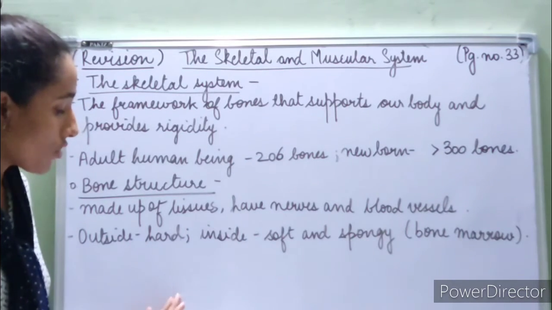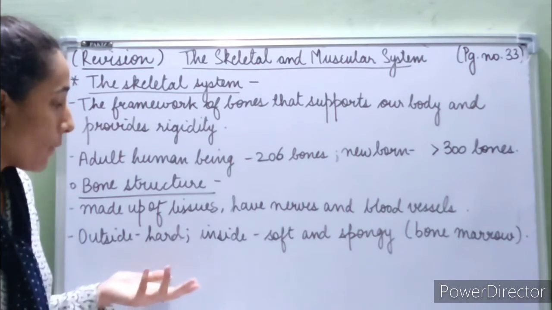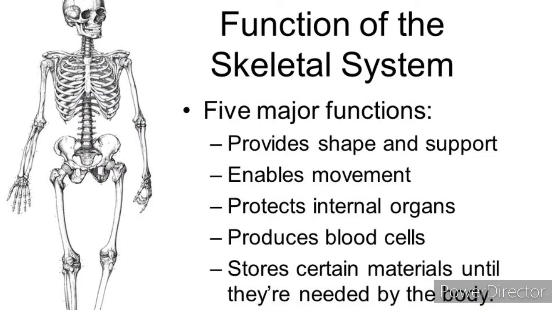So, this is the bone structure, and again we will revise why bones are very important, because they provide shape to our body, they make up the skeletal system, they support our body, they protect the internal body parts, and most of the new blood cells are produced in the bones, and the bones have calcium present in them, so in some way they fulfill the need of calcium for our body.